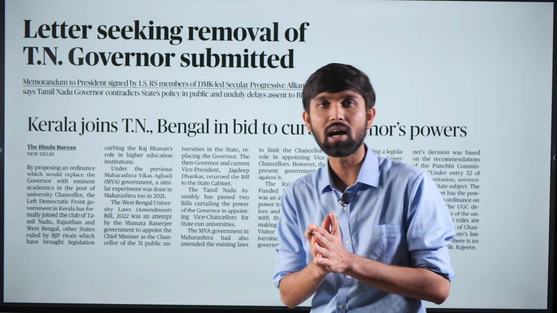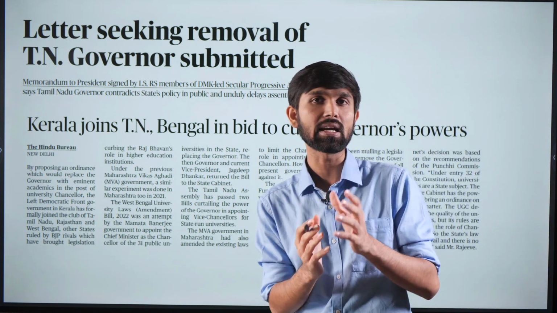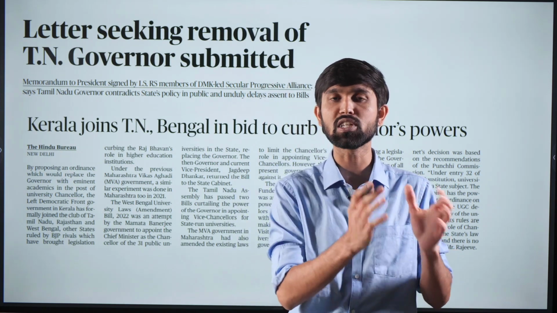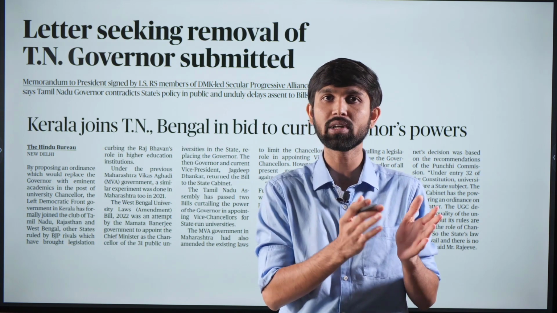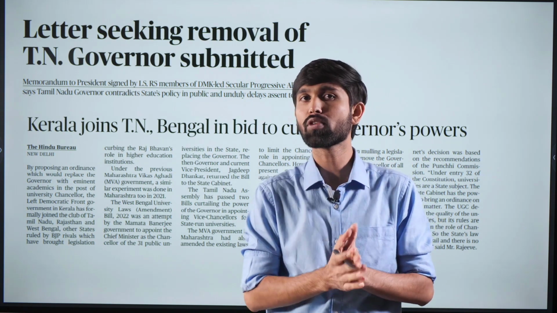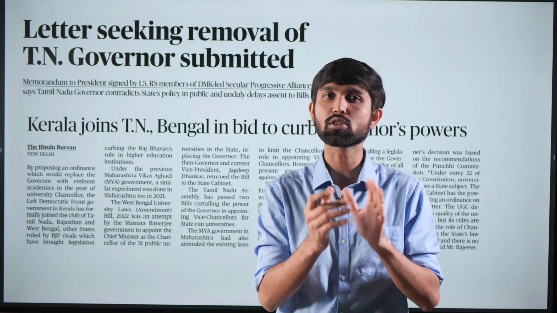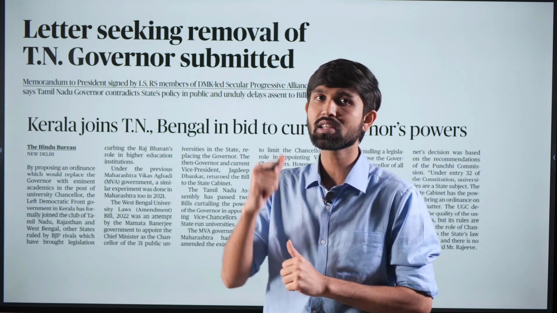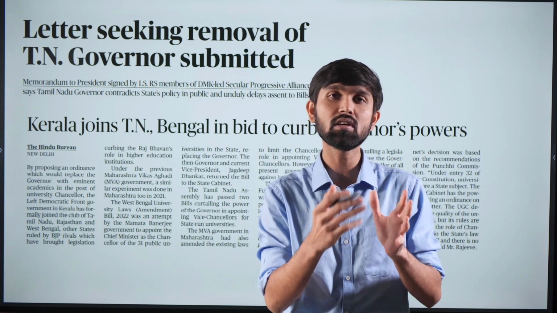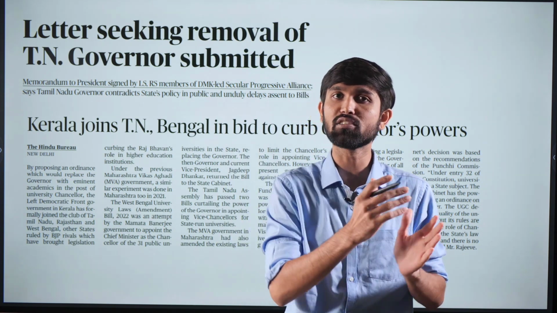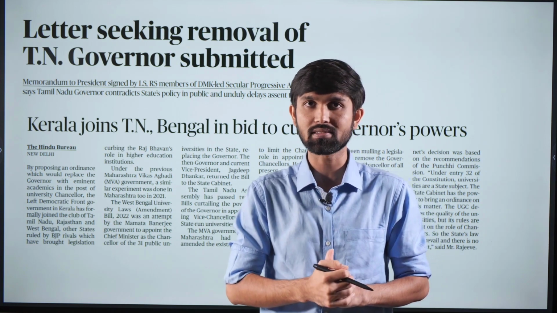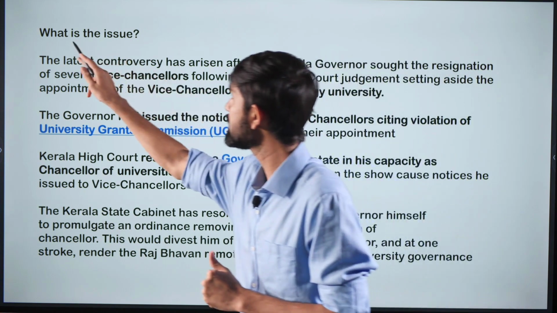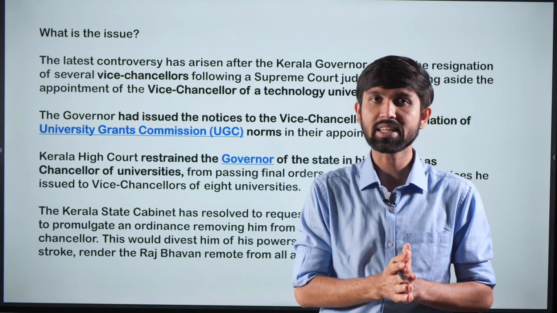So these are multiple articles which appear in today's newspaper highlighting the tussle that is going on between the state government, that is the chief minister and the council of ministers or the cabinet, and the governor. So from this set of articles, we'll analyze what exactly is the tussle between the Kerala government and the governor, and what is this issue between being the chancellor of the universities and the state government wanting to remove these governors as the chancellor of universities. So first, let's understand what is the issue between the Kerala government and the Kerala governor.